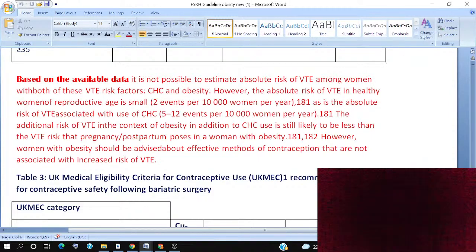Even in the context of obesity, the absolute risk of VTE with additional combined hormonal use is still likely to be low. The VTE risk with pregnancy or the postpartum period poses a greater risk to a woman with obesity. However, women with obesity should be advised on effective methods of contraception that are not associated with an increased risk.